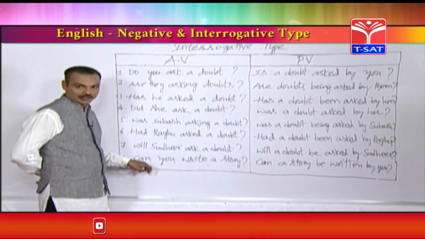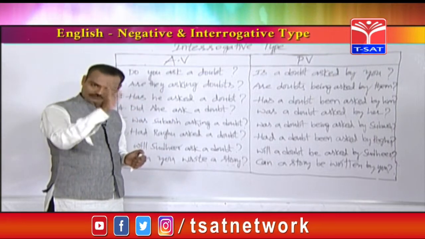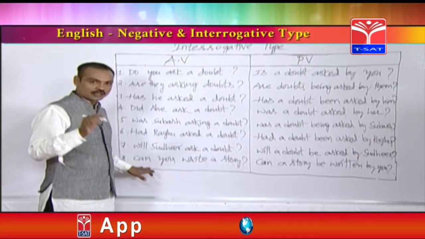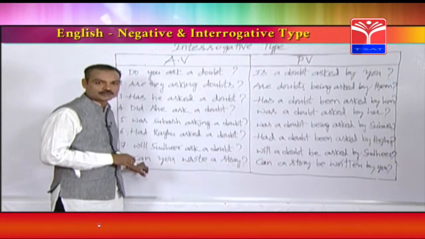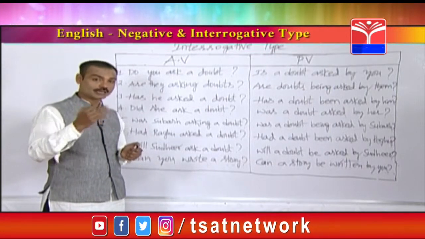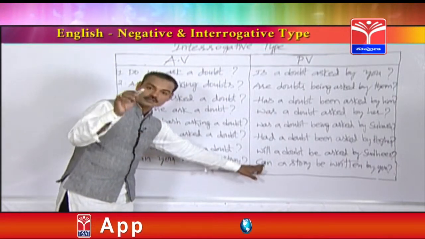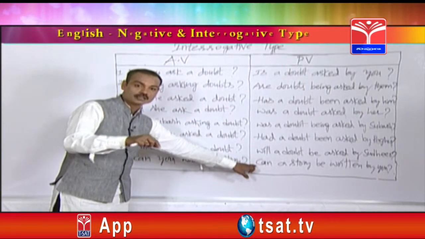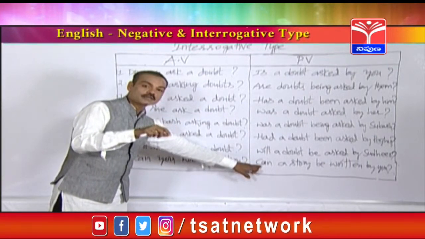Here is an example from modal verbs. Modal verbs means shall, should, will, would, can, could, may, might. So friends, in the examination, whenever you happen to see a question from modal verbs or modals like can, could, may, might, shall, should, will, would, if the active voice starts with can, even the passive voice should start with can. If the active voice starts with could, the passive voice should start with could. If the active voice starts with should, the passive voice should start with should.